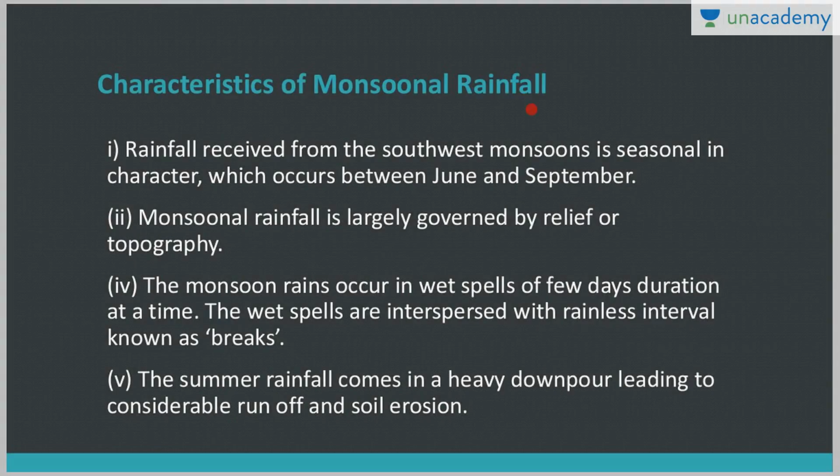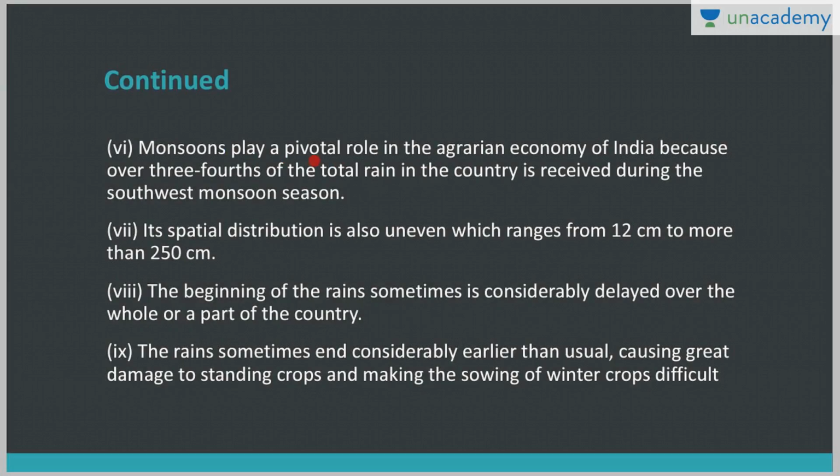Now let's study the characteristics. Rainfall received from the southwest monsoon is concentrated between June and September. This rainfall is largely governed by relief or topography. It occurs in wet spells, and there are intermittent breaks that we've already discussed. It comes in a heavy downpour. It leads to considerable surface runoff, and it also leads to soil erosion. And this plays an important role in the agrarian economy of India, because three-fourths of the total rain in the country is received